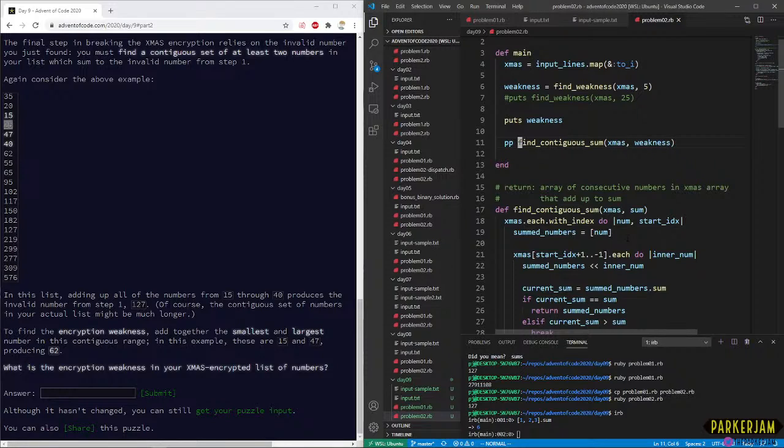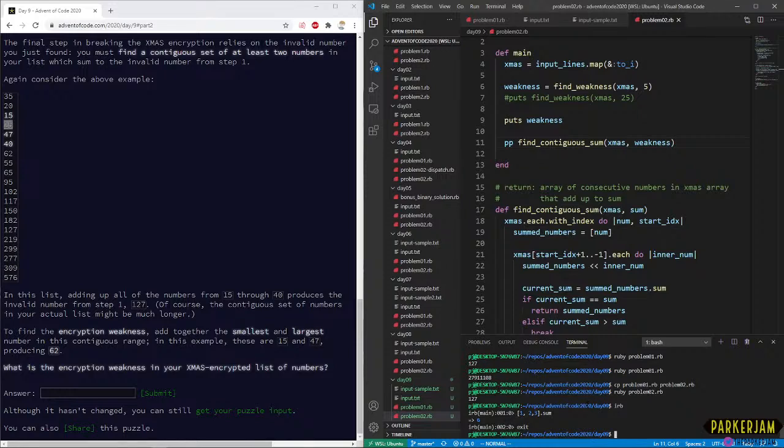Let's pretty-print that and see what sort of errors we have right now. Problem 2. Okay, let's look at the examples here. We do know the answer to this already. Adding up all the numbers 15 through 40 produces this invalid number.